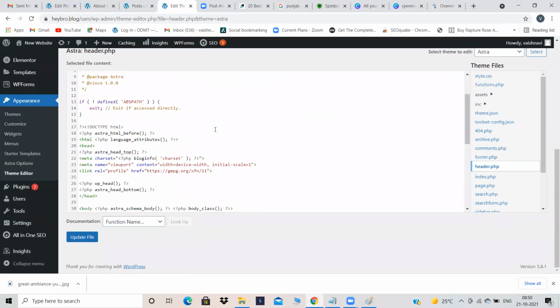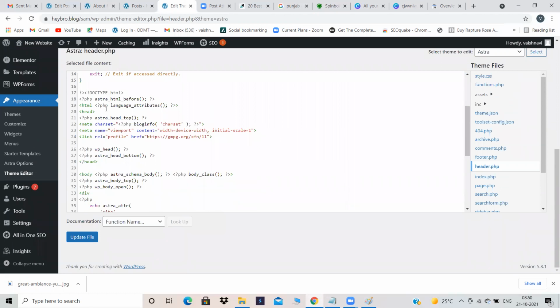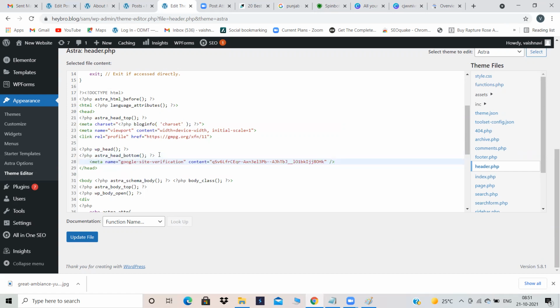Now see where the head section is. My first head is starting over here, right? Can you see this 20th line? Now, my body is starting over here. So here my head is closing, right? Above the closing head section, you have to paste your code. So click on enter over here and paste your code. Here my head is starting, here it is closing. Where head is closing, before that, paste your code. Got it?